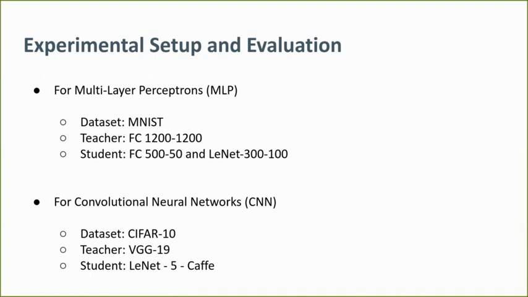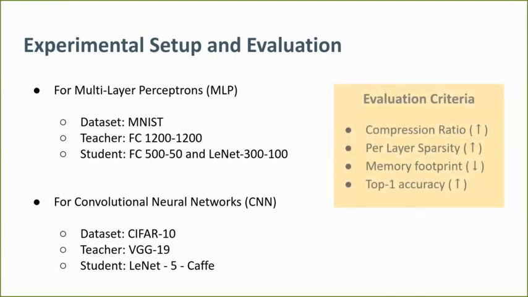For the student network, we use a two-layered fully connected network with 550 nodes and a LeNet 300-100 model. We train MLPs on the MNIST dataset. For CNNs, we use VGG19 as the teacher network and LeNet-5 Caffe as the student network. Both of these networks are trained on the CIFAR10 dataset.